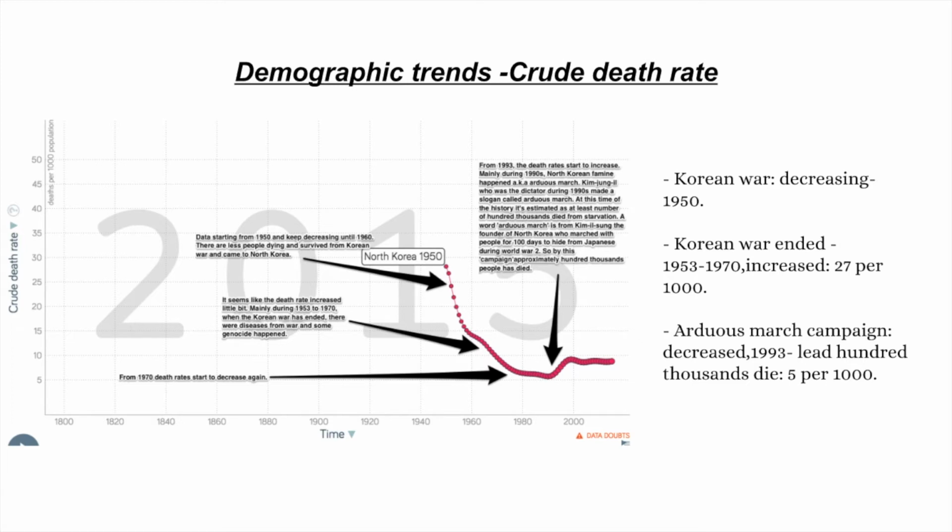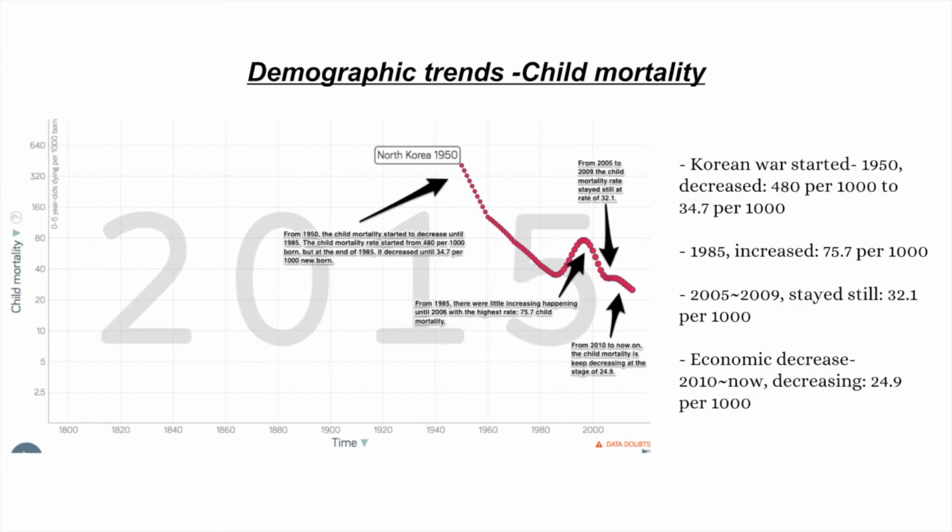But from 1993, because of the campaign called the Arduous March, the North Korean famine started. North Korea had to march with no food and no energy in the name of saving the country, which led 100,000 people to die.